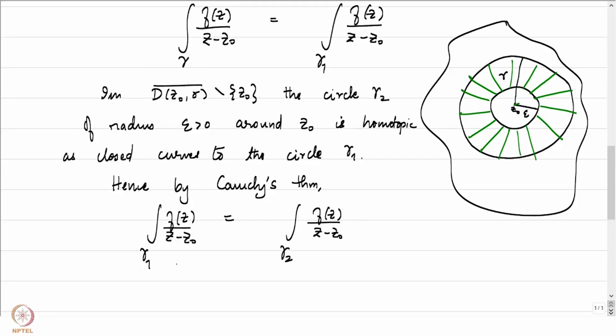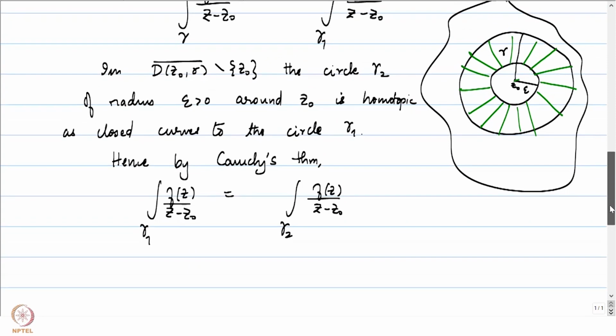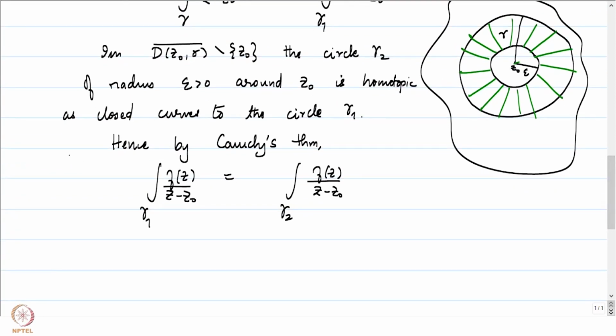So one could conclude by applying Cauchy's theorem on omega minus z naught that the integral over gamma 1 is the same as the integral over gamma 2. So we have this by either of the domains that we would have at our disposal. Anyway, we can conclude that this is basically the integral of f of z by z minus z naught over gamma.